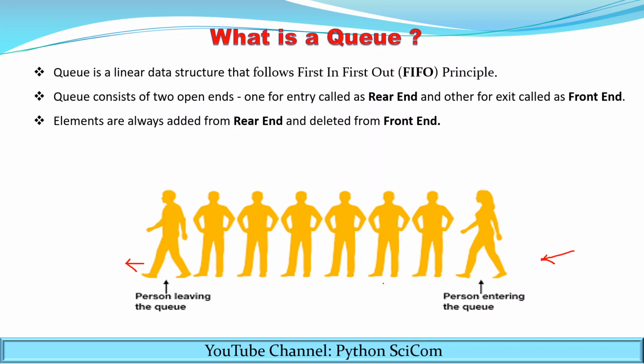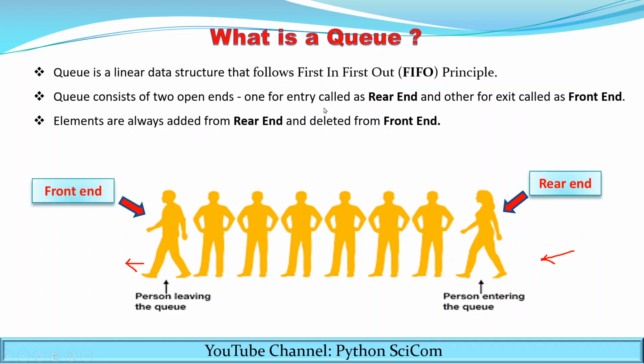The same concept is applicable for the queue. So let's see what a queue is. A queue is a linear data structure that follows the first in first out principle, that is the FIFO principle, meaning first come first out. A queue consists of 2 open ends, one for entry called the rear end and the other for exit called the front end. Elements are added from the rear end and deleted from the front end.